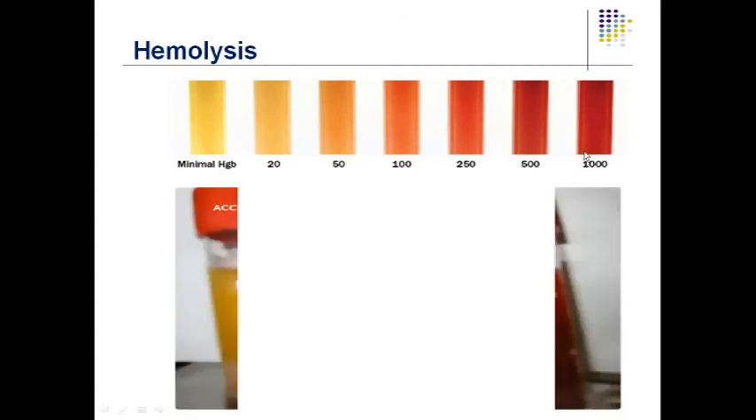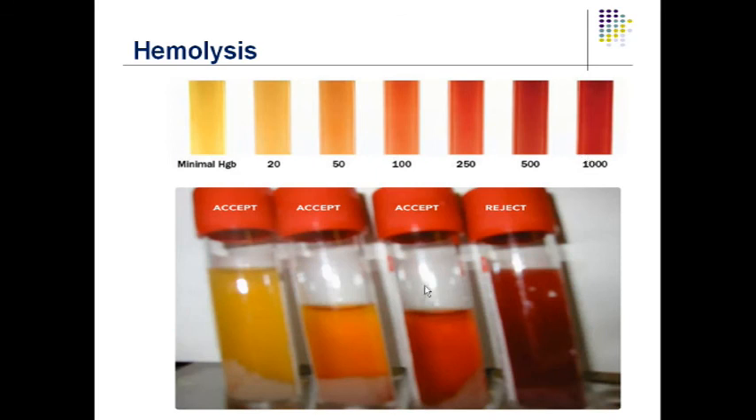So if the sample after centrifugation looks like this, you can accept it. Even a little bit of hemolysis you can accept, about 20 concentration, even up to 50 to 100 you can accept it, but you are going to reject once it looks very dark red in color.